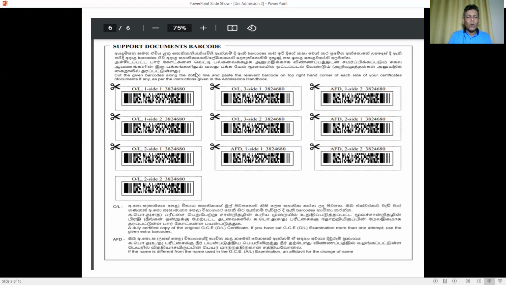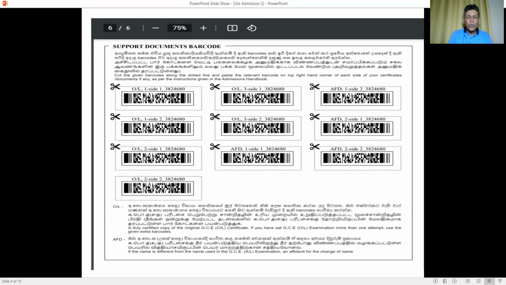For example, if it is an O-level certificate, you have to paste the first one on the first page, and the second piece on the back side of that. Like that, if you are a private candidate, you have to attach the school leaving certificate. There you will get a barcode called SLC, school leaving certificate. You have to cut it and paste it on the front page as well as on the back side. And for the Grama Sevaka certificate, you will get GNC. That is the tag name, GNC.